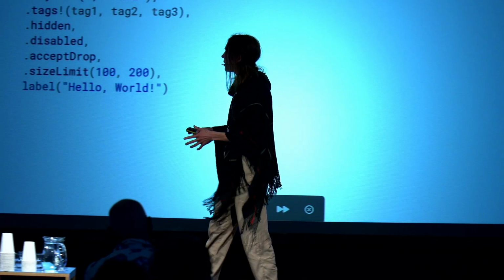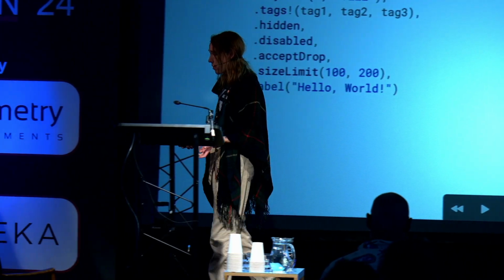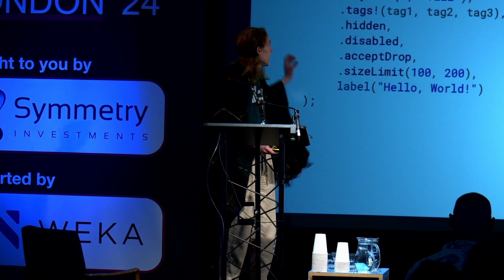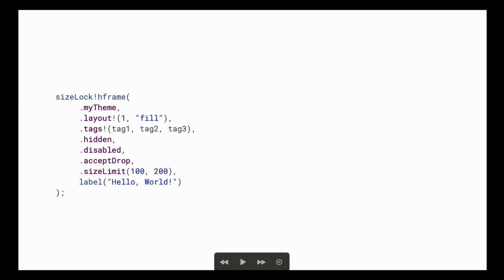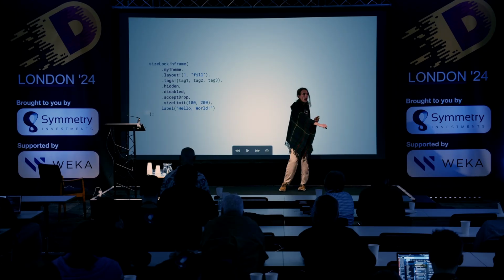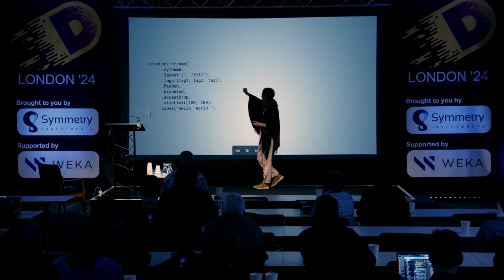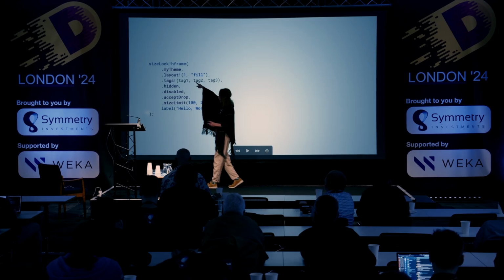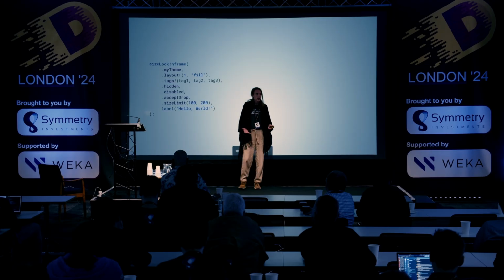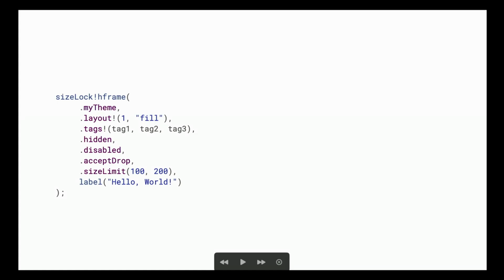For example, I don't want a component to be visible from the start. Maybe I want to prepare it for later use. So I can use a hidden property to hide it and show it later. A disabled property is for nodes that I don't want the user to interact with yet. Maybe they're anxious and they're not ready yet. And maybe for other components, we could also define other properties, like a frame. Maybe we want to support drag and drop, so I want to be able to drag one component and drop into the frame we have prepared here. Accept drop does the job. A size limit is for size-locked nodes and allows me to restrict the size that the node will take. This is very helpful for responsive layouts.